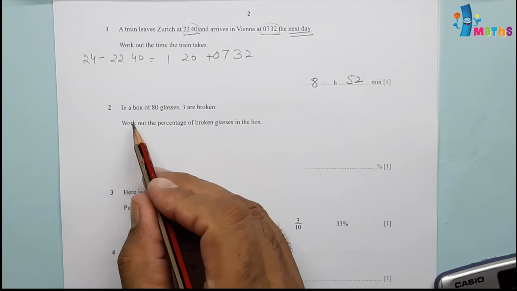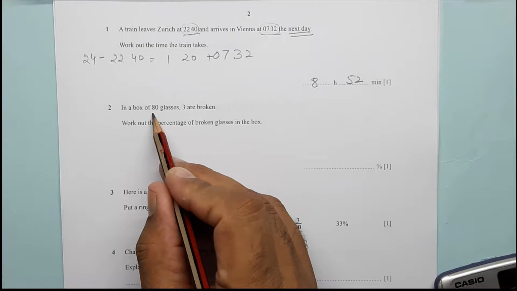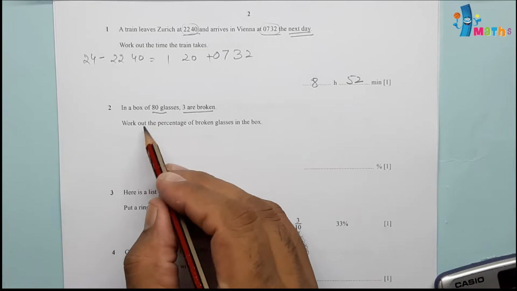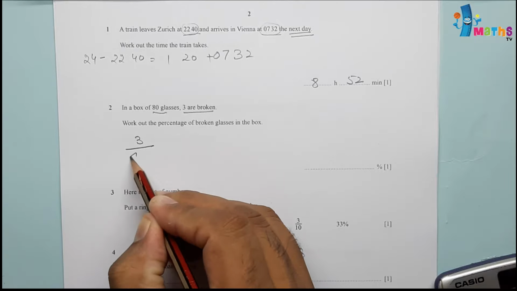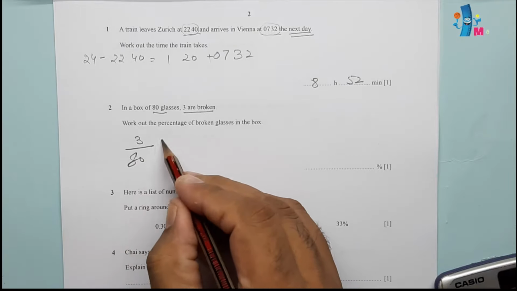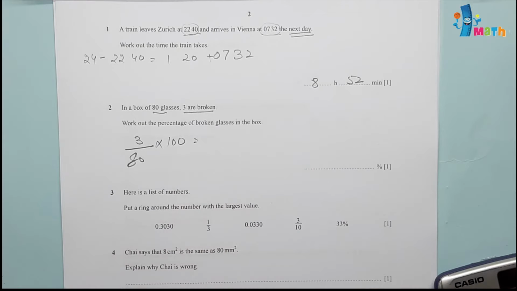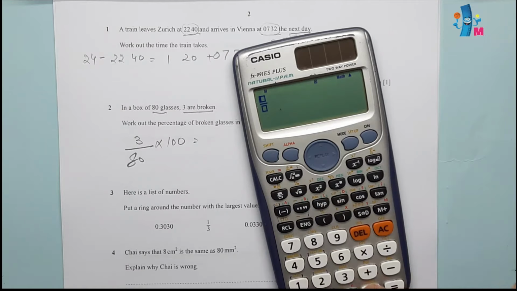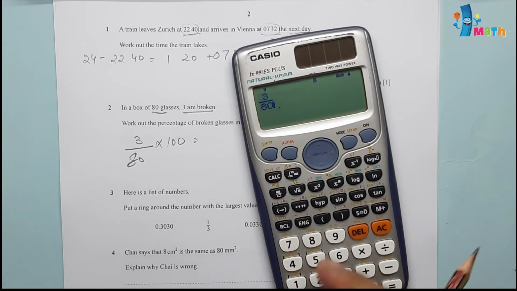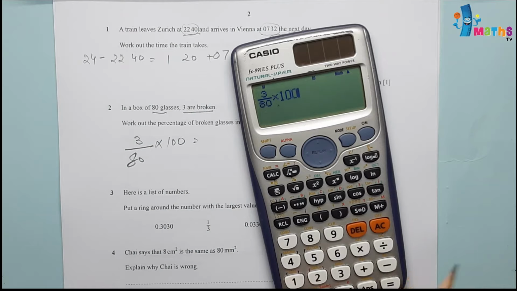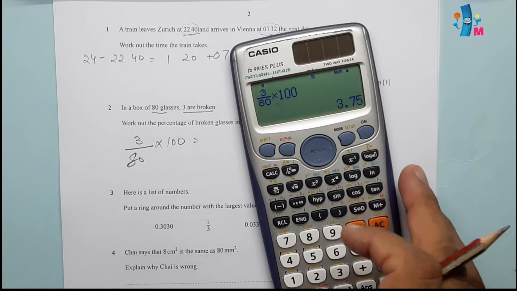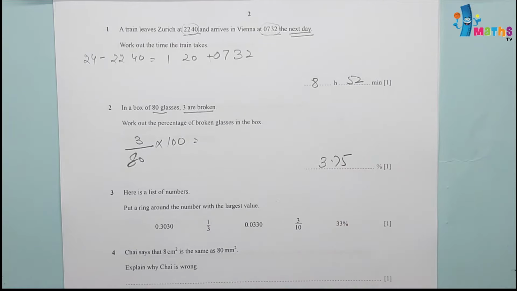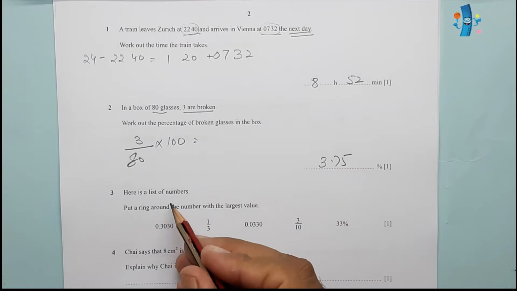Question number 2. In a box of 80 glasses, 3 are broken. Work out the percentage of broken glasses in the box. So out of 80, 3 are broken. So 3 out of 80 times 100 for percentage calculation. So if we calculate, it will be 3 divided by 80 times 100. This will be equal to 3.75.